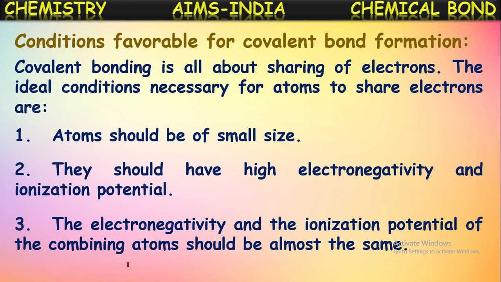If one atom has greater electronegativity, what happens? It will try to take the electrons instead of sharing; it will try to take the electron from the other atom. If both have almost the same electronegativity, then they will share the electrons, and hence they result in the formation of a covalent bond. So these are the favorable conditions for the formation of a covalent bond.